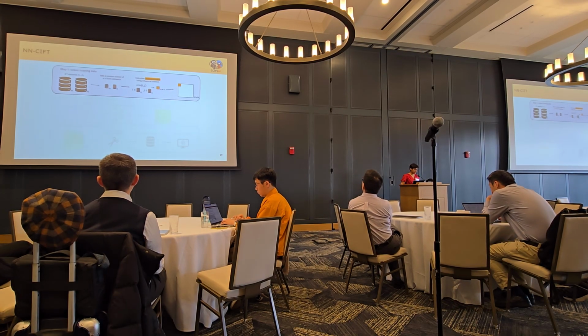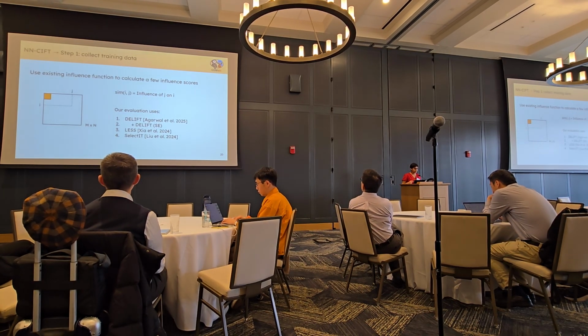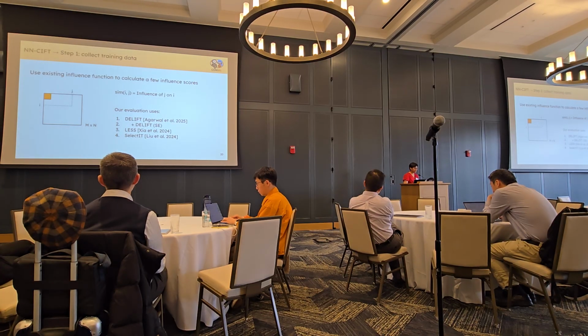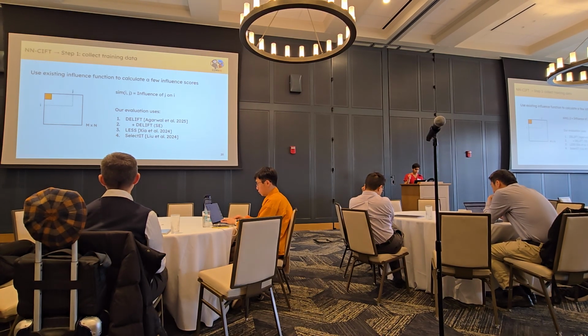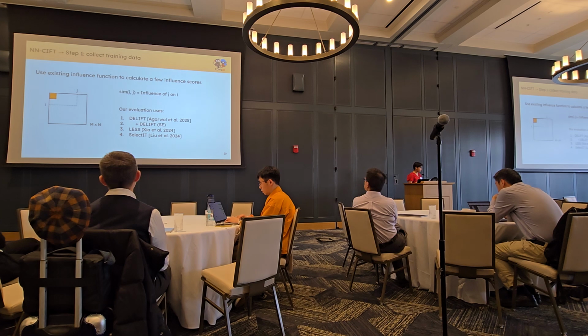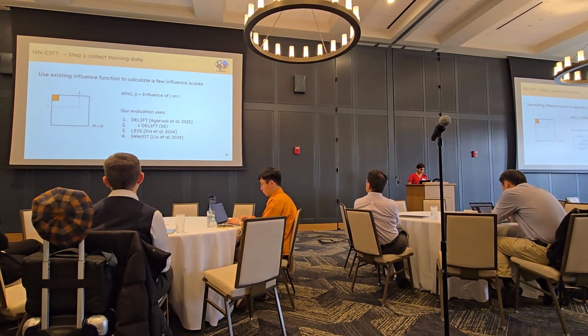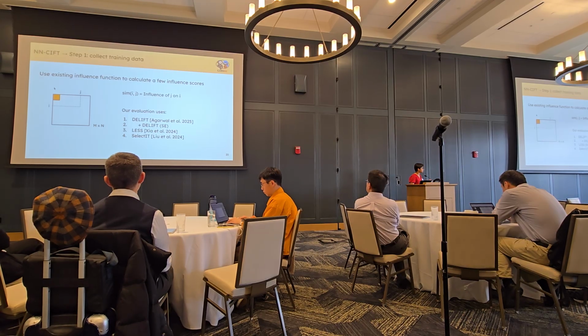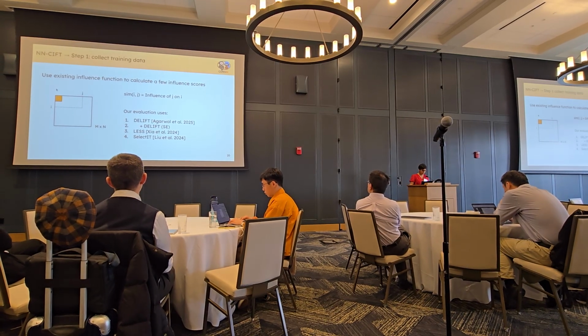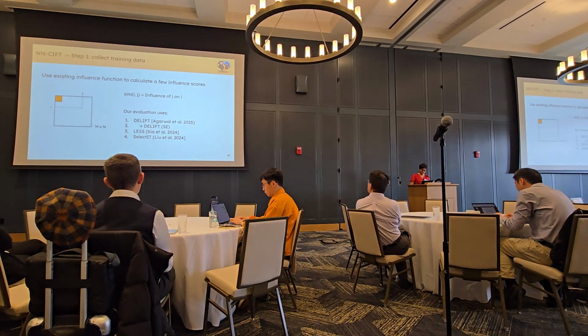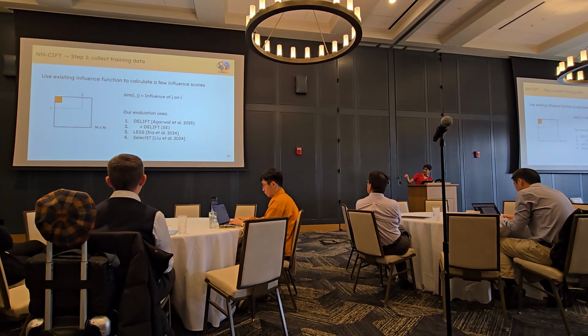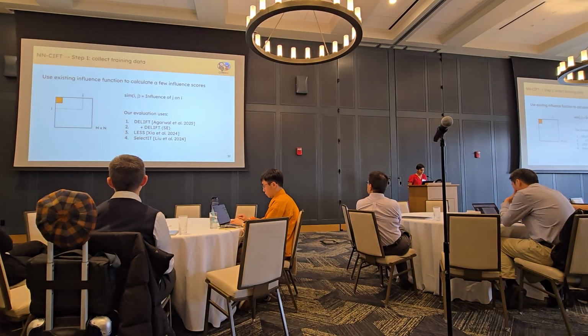Okay, so first we're going to collect this training data. Like I said, we have this quadratic matrix of influence values. We're going to use an existing influence function to calculate just a small portion of those values. So this orange box here, we're going to calculate just a few influence scores. And these are 4 of the influence functions we use.